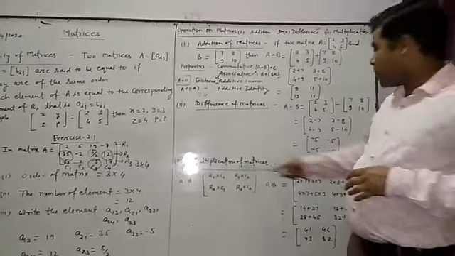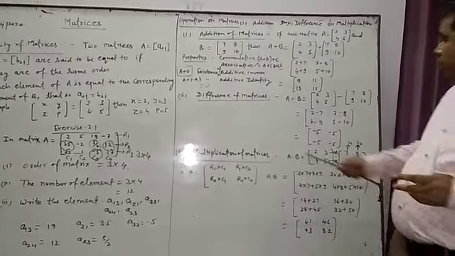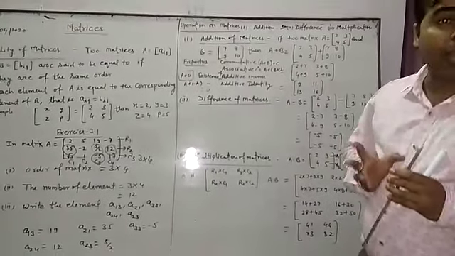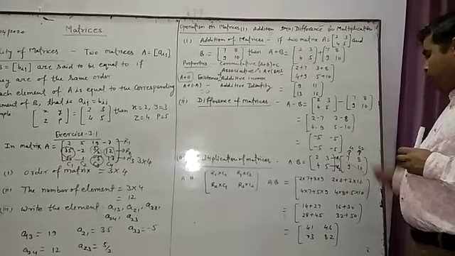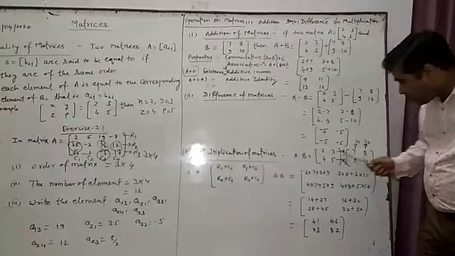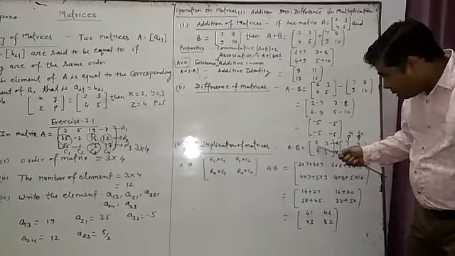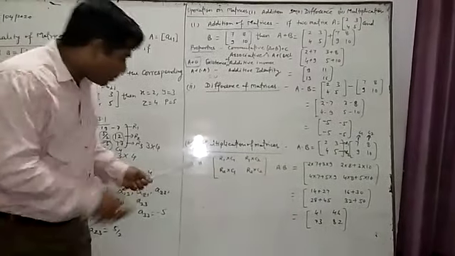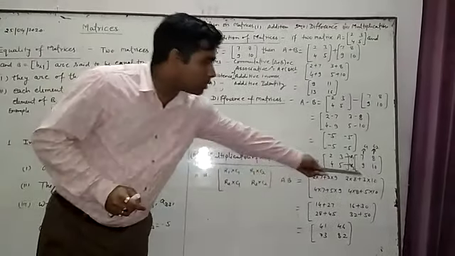Now multiplication of matrices, a very important point we have to discuss. Suppose that matrix A is equal to 2, 3, 4, 5 and B is equal to 7, 8, 9 and 10. Now we have to find A into B. Here A is 2, 3, 4, 5 and B is 7, 8, 9, 10. In this multiplication we have to use one formula. Suppose that both matrices are 2 cross 2 matrices.